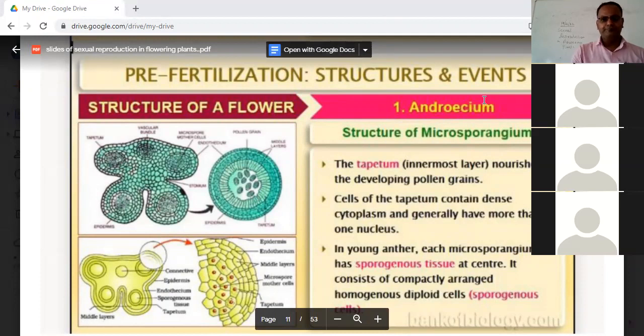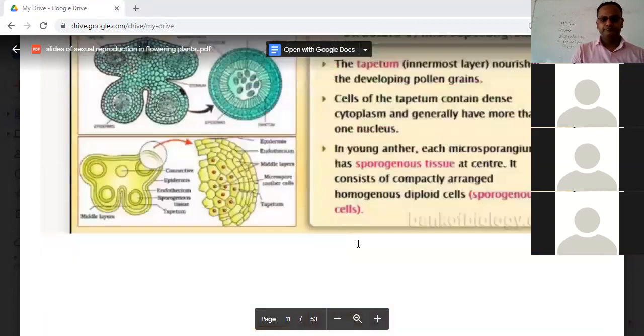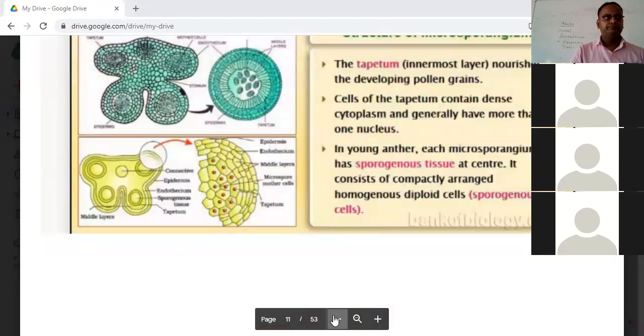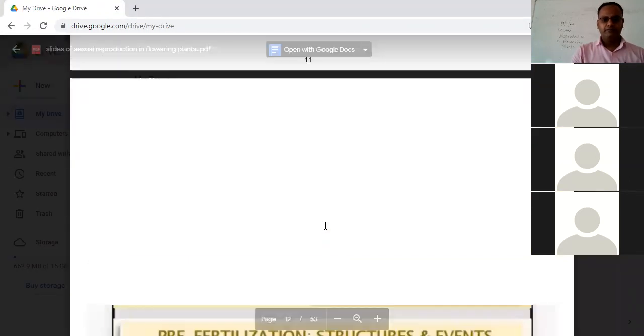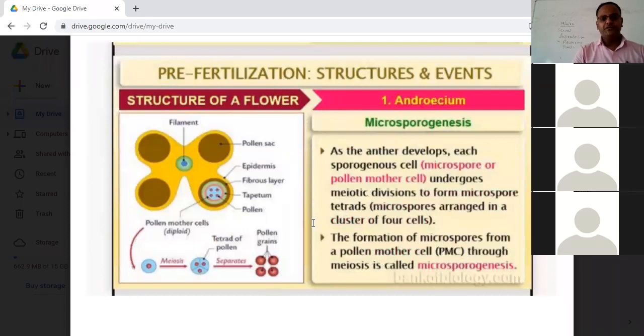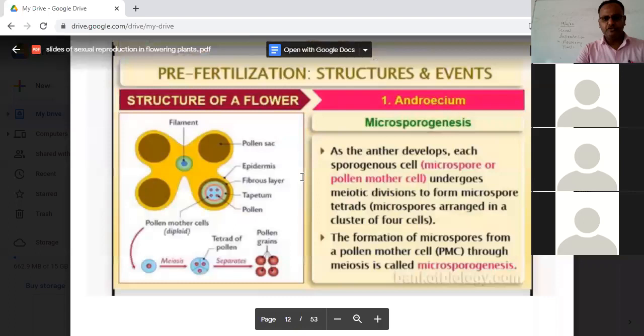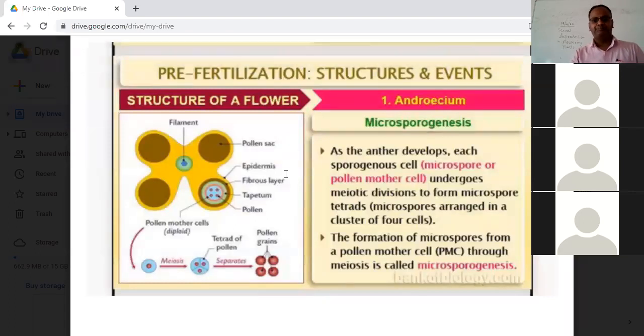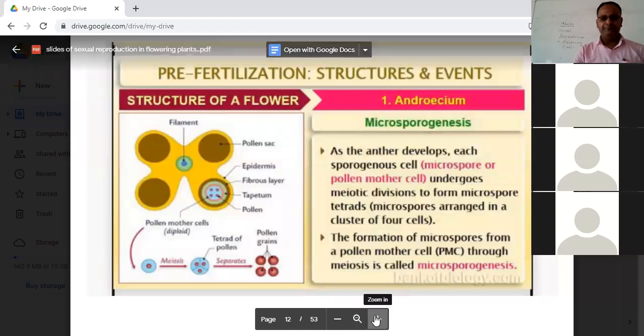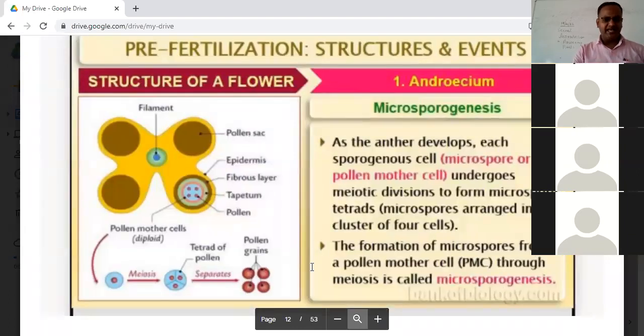Okay, now students, we will be moving to our next topic. Now, the major portion of this lesson, whenever we are talking about the male reproductive part, is how the microspores are formed. Before going, this is a schematic representation of the dithecous anther.